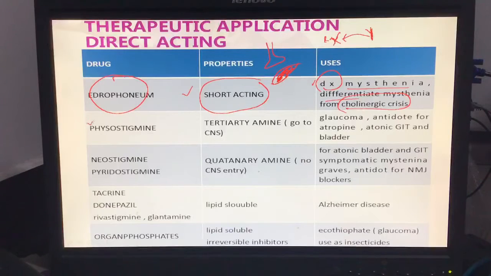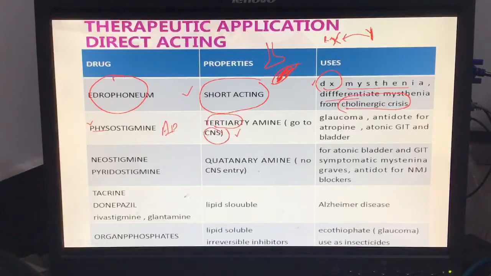Okay, next thing, physostigmine. Physostigmine is a tertiary amine. A tertiary amine can go to the brain, so physostigmine can go to the brain. If it can go to the brain, I can use physostigmine for Alzheimer's disease. Physostigmine can go to the CNS, so it is also applicable for Alzheimer's disease.